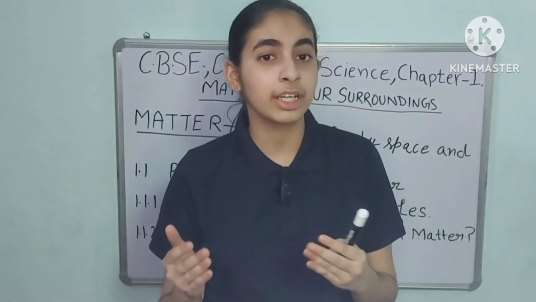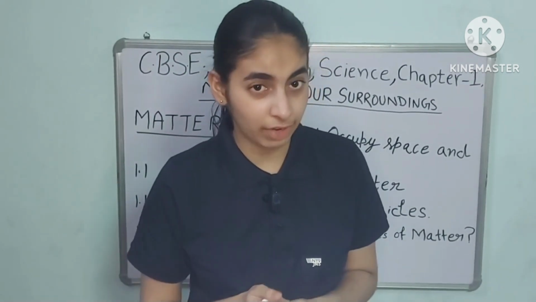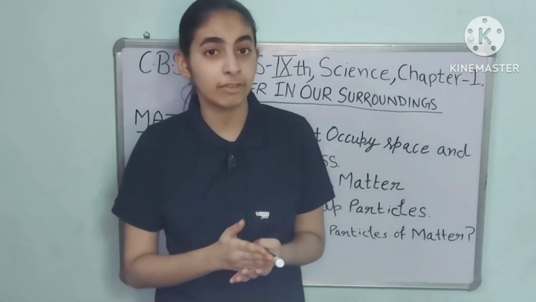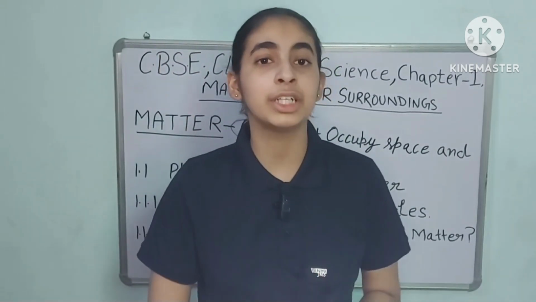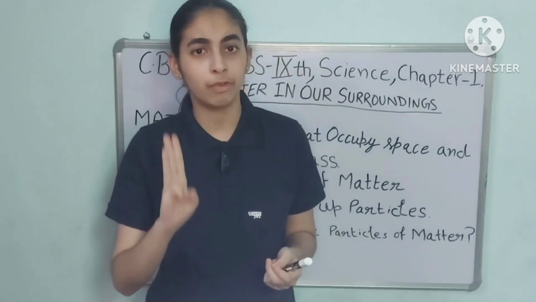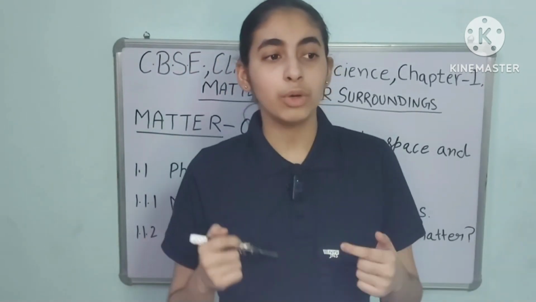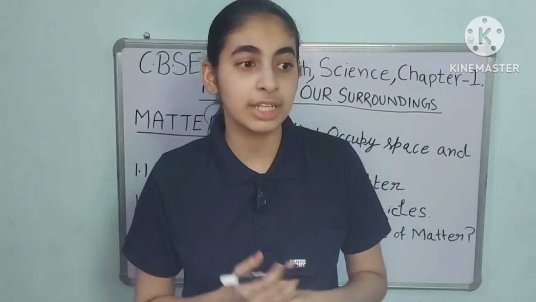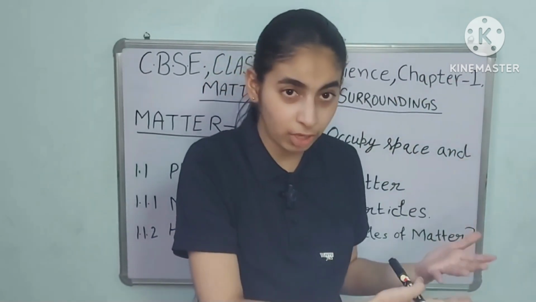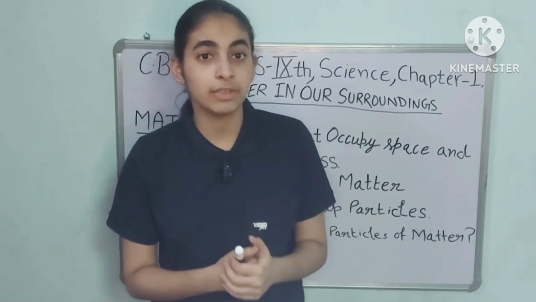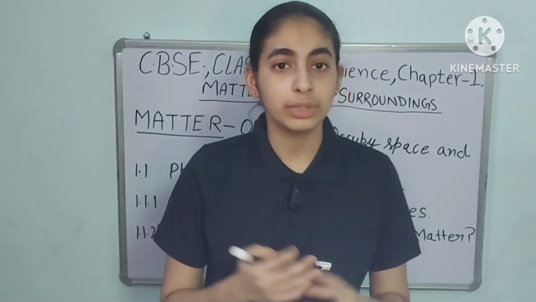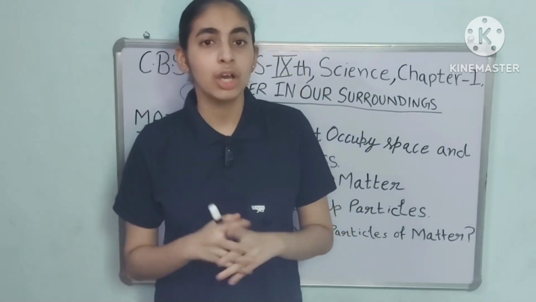Even ancient Indian and Greek philosophers classified matter in the form of five basic elements, that is Panch Tattva: air, earth, water, fire, sky. So these were the classifications at which our ancient Indian and Greek philosophers arrived. So what is matter? These were some of the classifications.